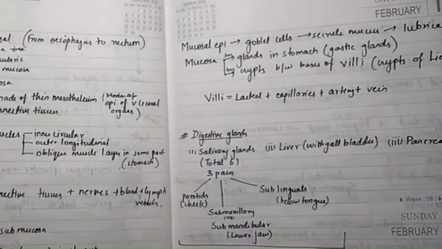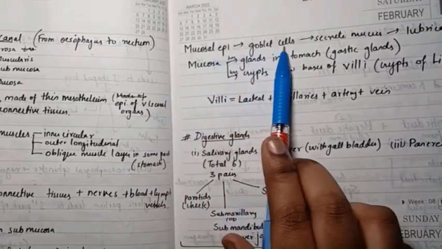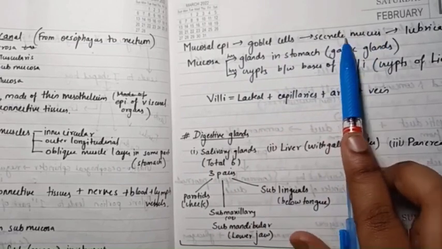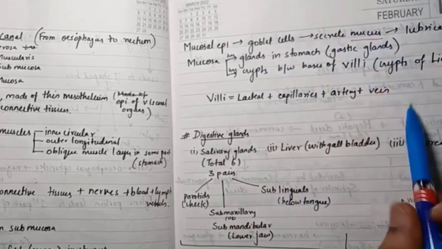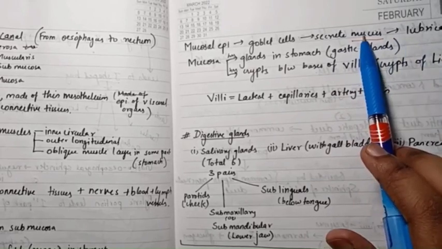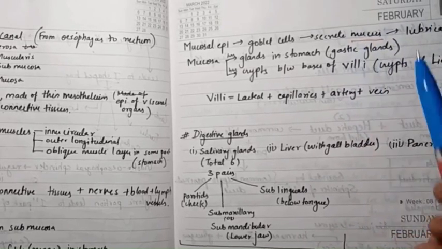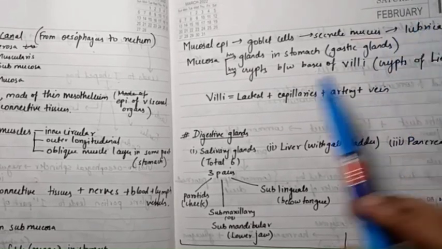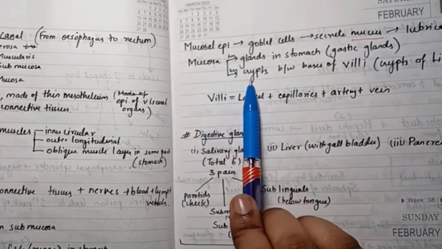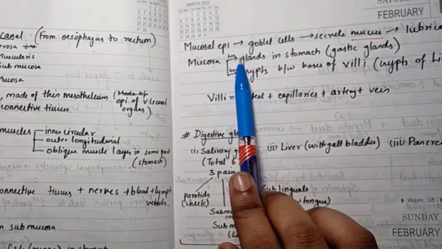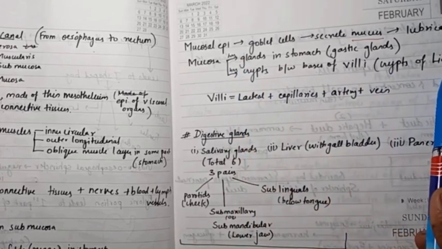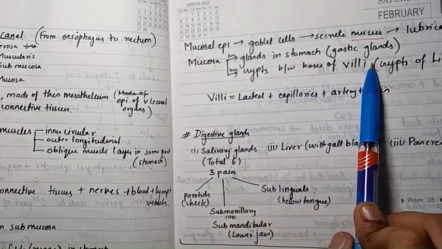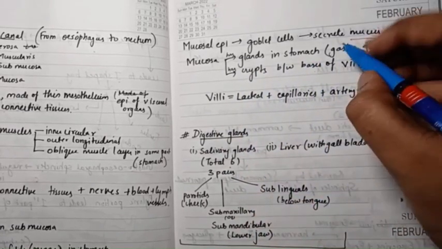Next, coming to the mucosal epithelium, it has goblet cells. The mucosal epithelium has goblet cells which secrete mucus, and usually we know mucus is secreted for lubrication. Even in our nose, when we catch a cold, it is the mucus which comes out, and that is a sticky liquid, right? So that helps in lubrication. Now mucosa has glands or crypts. As I have told, between the villi we have crypts of Lieberkühn. Mucosa has glands in the stomach and crypts between the bases of villi. The glands in the stomach are the gastric glands.